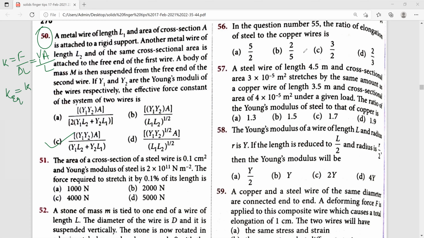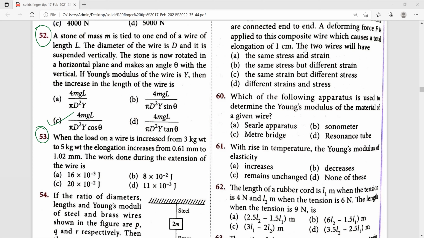Next, 53rd one. When the load on a wire is increased from 3 kg weight to 5 kg weight, elongation increases from 0.61 millimeter to 1.02 millimeter. The work done during the extension of the wire is. So we have to calculate the right answer for this. So work done in stretching the wire through 0.61 millimeter under the load of 3 kg weight.